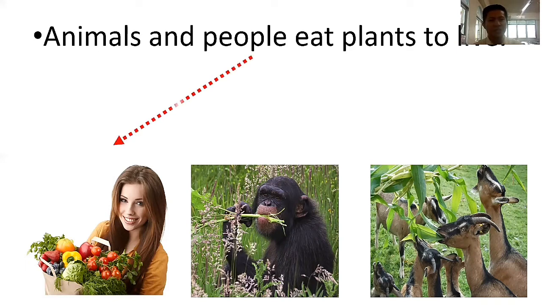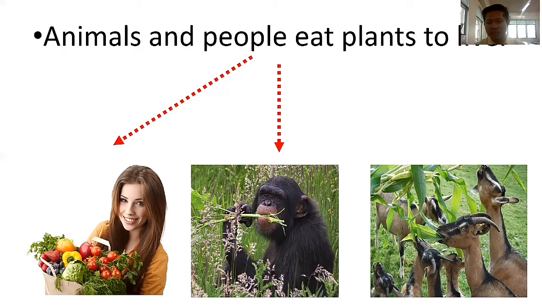Okay, so here, people eat what? Plants, or the fruits coming from the plants, the vegetables, and the leaves. So that proves that humans really eat plants. Okay, next. Look at this example. A monkey or gorilla is eating plants.